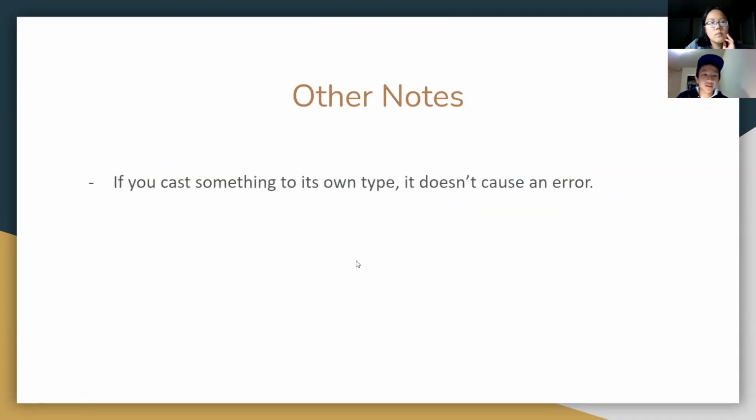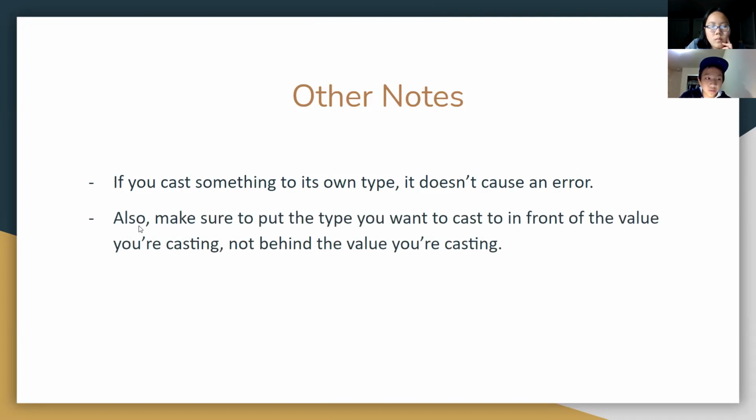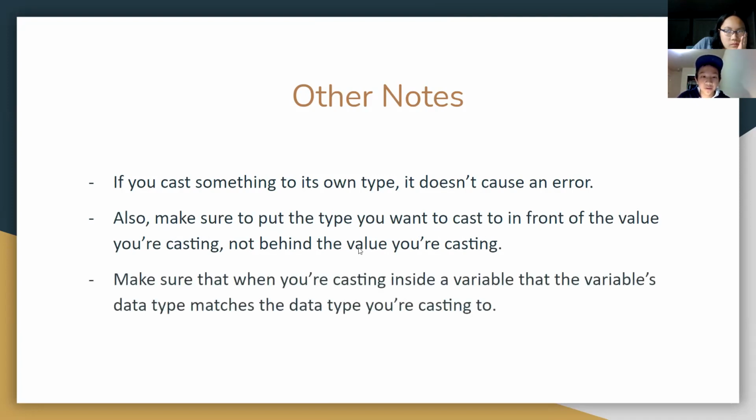Here's some more stuff. If you cast something to its own type, it doesn't cause an error. Let's say I want to cast 5.8, which is a double number, into a double. Since it's already a double, I'm casting it to its own data type, and that won't cause an error. Also, when you're casting, make sure to put the type you want to cast to in front of the value you're casting, not behind it. We'll show an example after this slide. Let's just keep going for now.